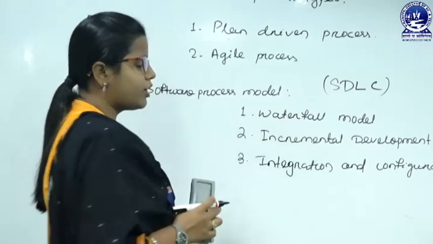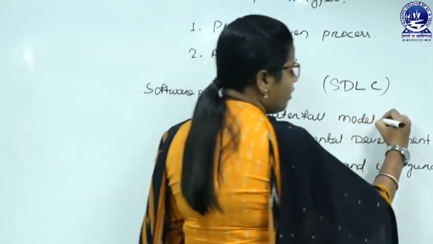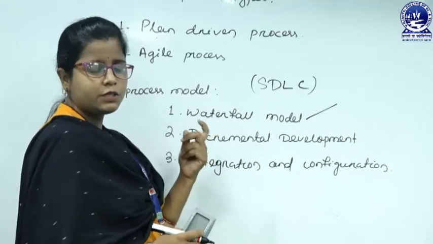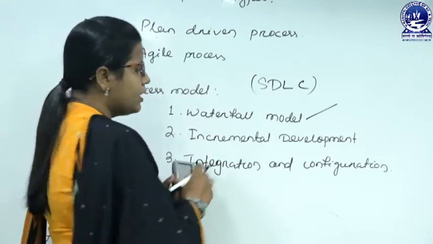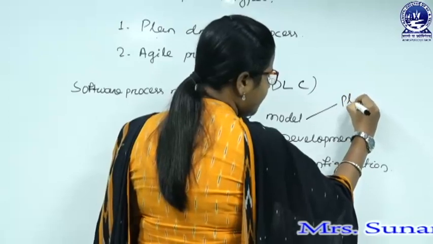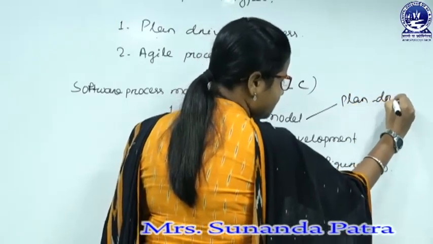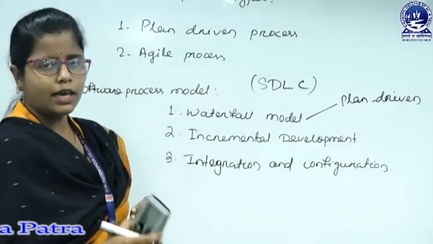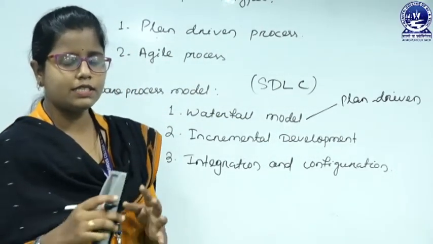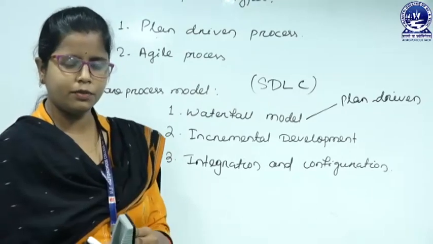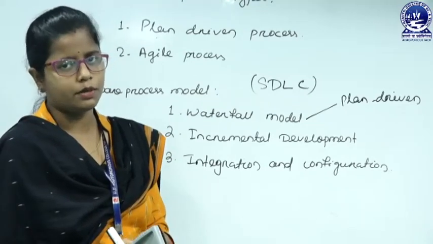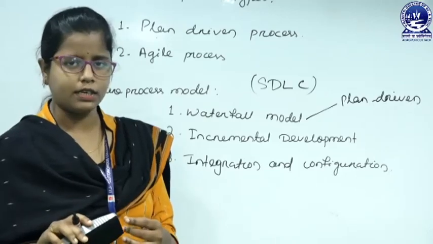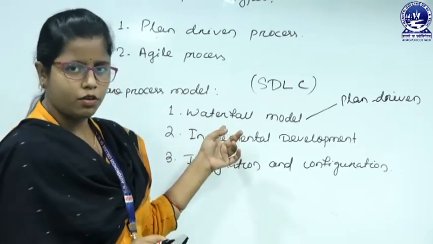The first one is the waterfall model. The waterfall model is a strict model, and this is the first model that was created to develop software, and this is a completely plan driven model. Here we carry out all those steps in distinct phases. We have to complete the first phase, then we go for the second phase. Without completing the first phase, we cannot go for the second phase. That is why the name is waterfall model.